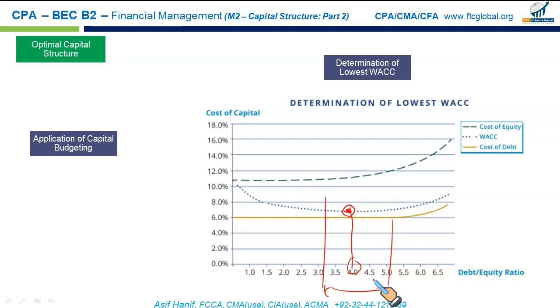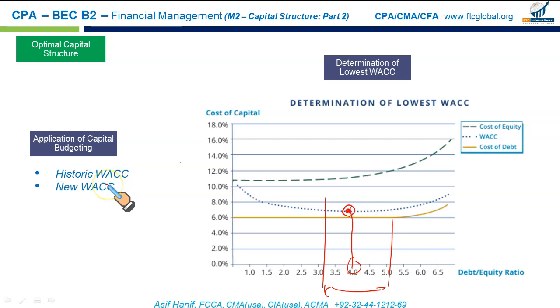Now the next point we need to learn is how WACC affects capital budgeting. Capital budgeting means investment in long-term projects, acquiring a business, expanding your productive facilities, and so on and so forth. The problem is that we tend to use historical WACC, which is not right. Historical weighted average is not appropriate.